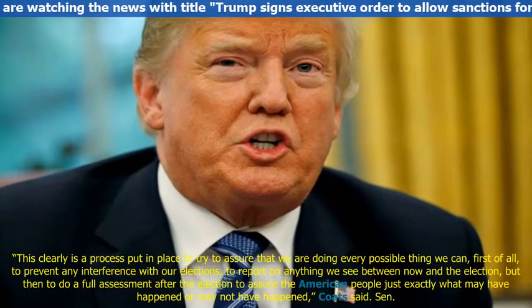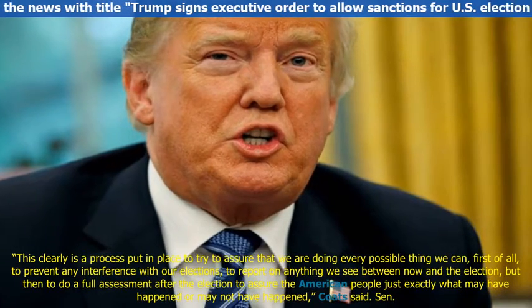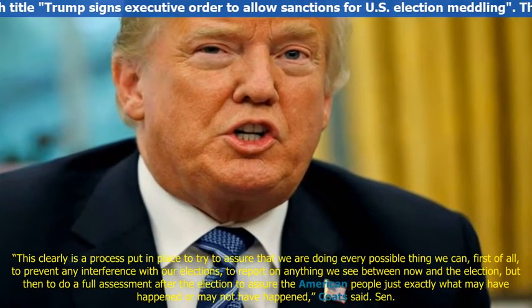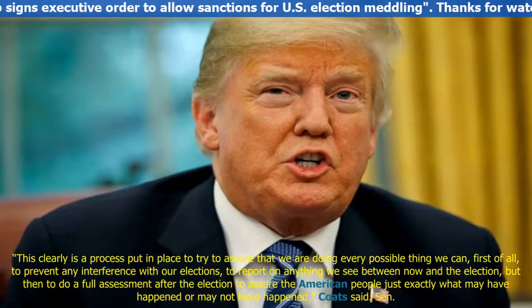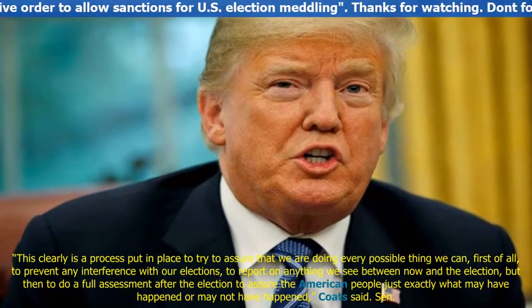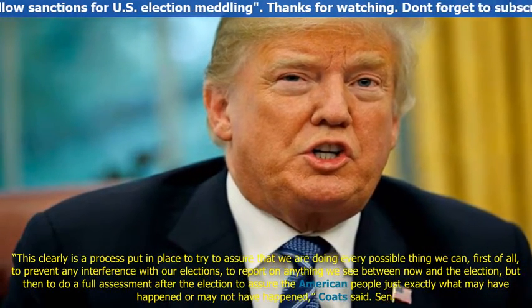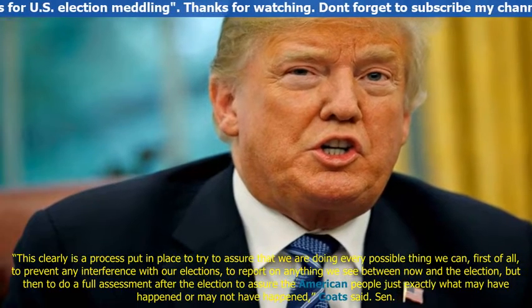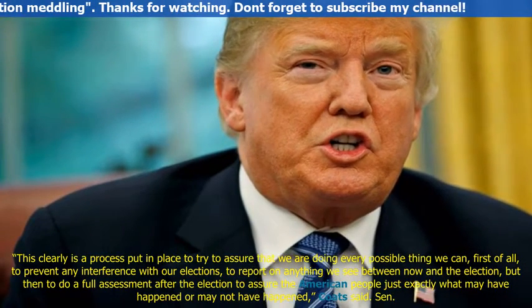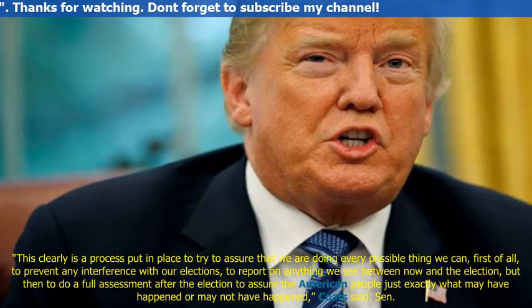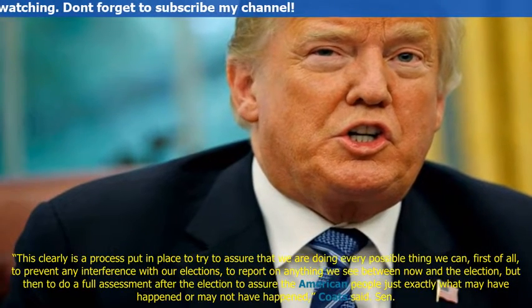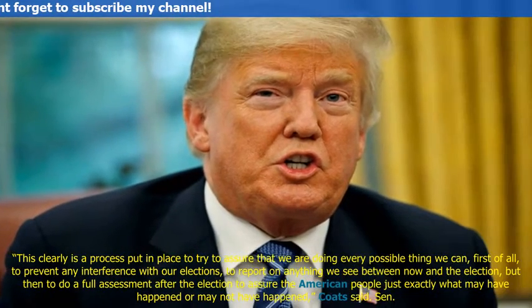"This clearly is a process put in place to try to assure that we are doing every possible thing we can, first of all, to prevent any interference with our elections, to report on anything we see between now and the election, but then to do a full assessment after the election to assure the American people just exactly what may have happened or may not have happened," Coats said.